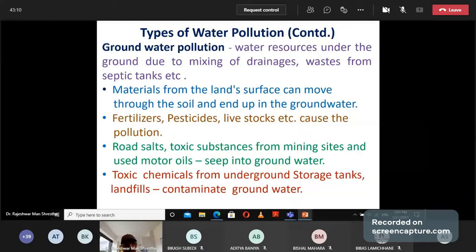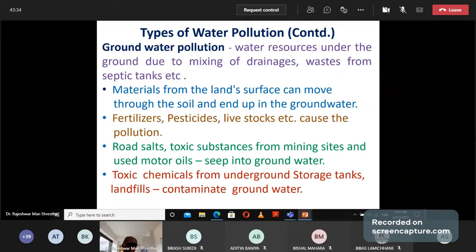Then the types of water pollution continue. Next is groundwater pollution. Water sources underground are known as groundwater, and their pollution is groundwater pollution. Groundwater is polluted by the mixing of drainage and waste from septic tanks. The material from the land surface can move through the soil, first moving into the soil, then ending up in groundwater.